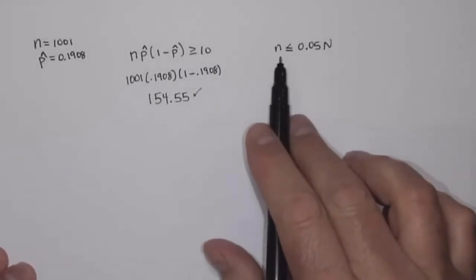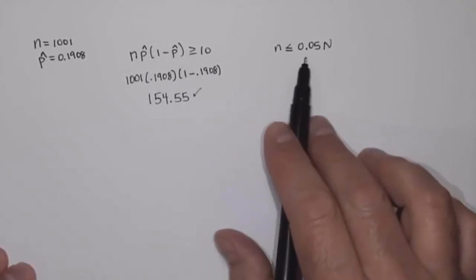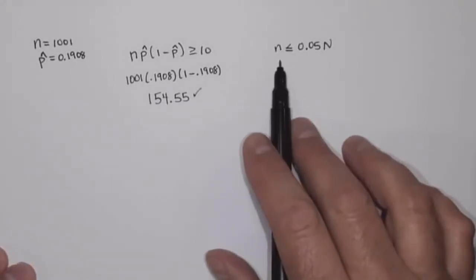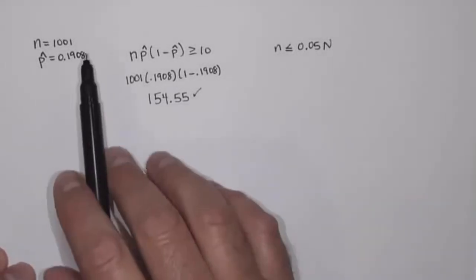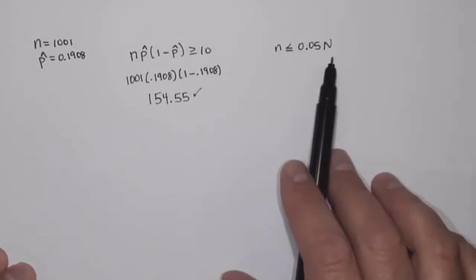The other condition: we need to make sure that our sample size is less than 5% of the population. That's pretty obvious because our sample size is only 1,001, and certainly that's less than 5% of the population of adult Americans.